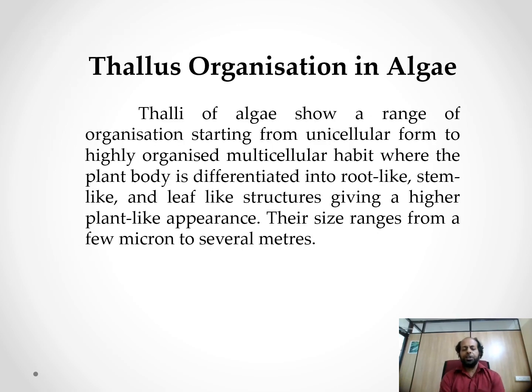Now we can see the class organization in algae. As I already told you, thallus is an undifferentiated structure, the plant body of the algae. Thalli of algae show a range of organizations starting from unicellular forms to highly organized multicellular habit, where the plant body is differentiated into root-like, stem-like, and leaf-like structures, giving a higher plant-like appearance. Their size ranges from a few microns to several meters.